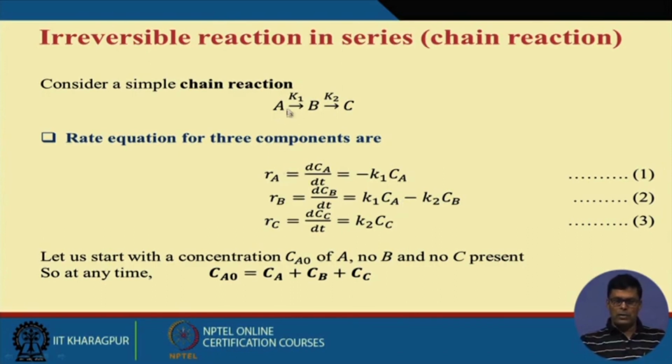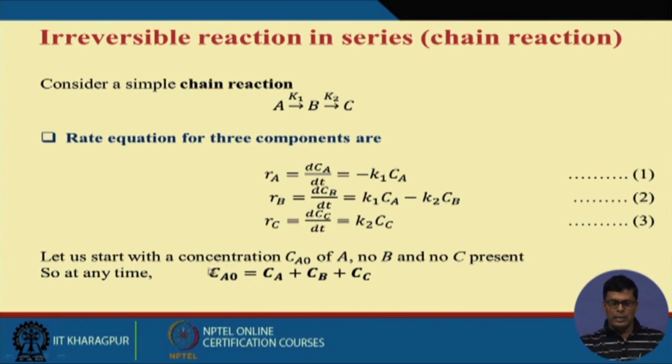Rate of formation of A, rate of formation of B, rate of formation of C, we can write like this. Now one thing I can assume: Ca0 is the initial substrate concentration. Since it is an equimolecular conversion, I can write Ca0 equal to Ca plus Cb plus Cc. At time zero there is no B and C, but as the reaction takes place, A will be converted to B, and B will be converted to C.